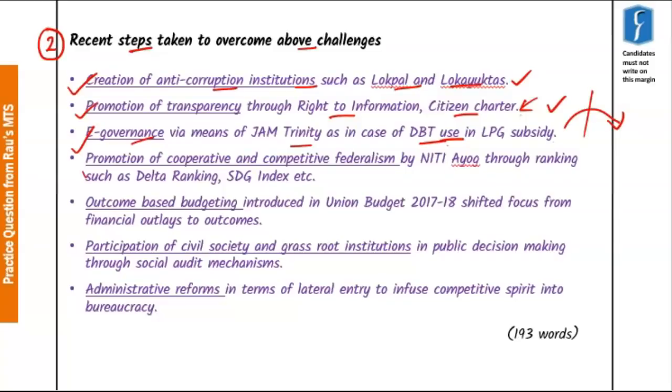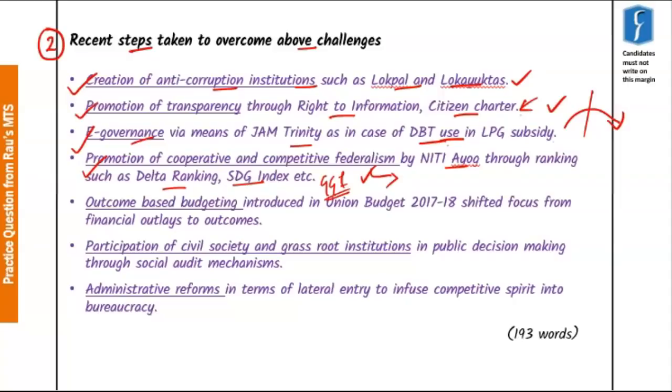Further is promotion of cooperative and competitive federalism. Now by creating cooperation and competition between states, and between states and center, Niti Aayog is trying to infuse a new spirit with respect to the governance of the country. Now it has launched various rankings such as the Delta ranking, SDG ranking, the Good Governance Index recently launched. These will help go a long way in infusing the much needed spirit of cooperation and competition within the states of India.